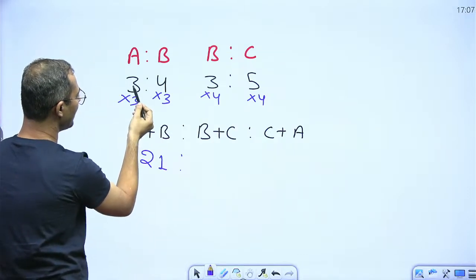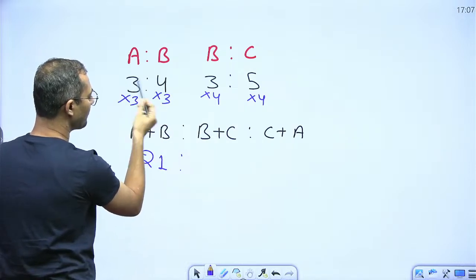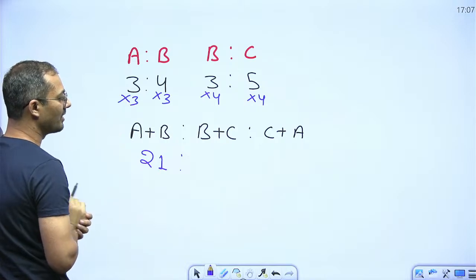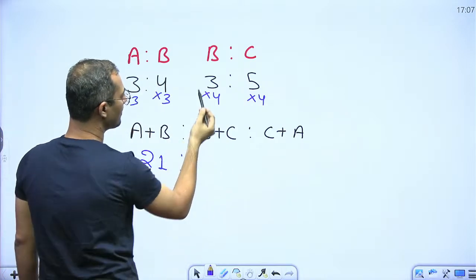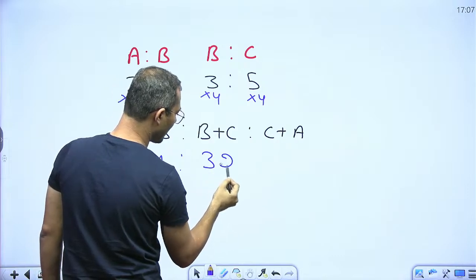So A plus B, 3 into 3, 4 into 3. No need to write this, right? A plus B, 3 and 4, 7 units, 7 into 3, 21, directly without wasting time, right? B plus C, what? 5 plus 3, 8, 8 into 4, 32, directly, right?